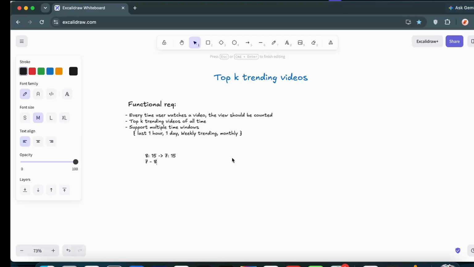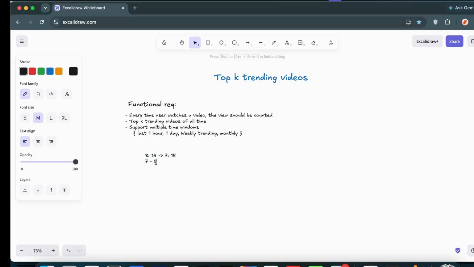There could be systems which require minimal effort. There we can completely focus on that time frame window. It's like a sliding window time frame, where between each minute, whatever trending videos we are getting, we are simply returning them. But obviously this type of system, like the daily trending videos, does not require a sliding window approach. Per minute basis, whatever trending videos we got, that is something we would be trying to return to the user.